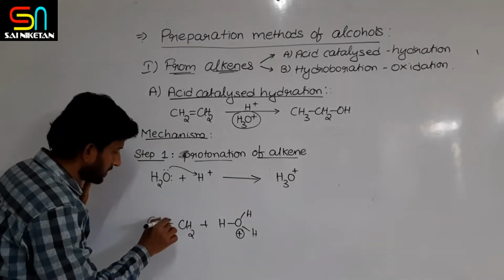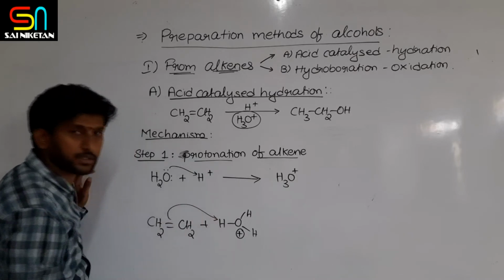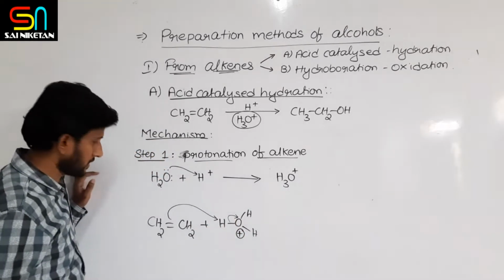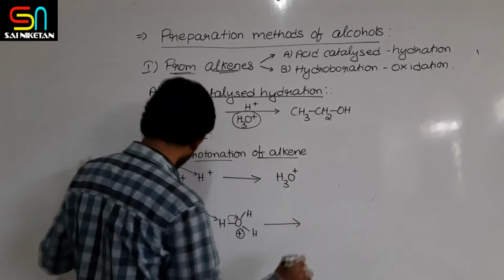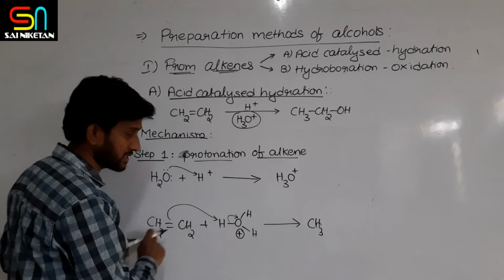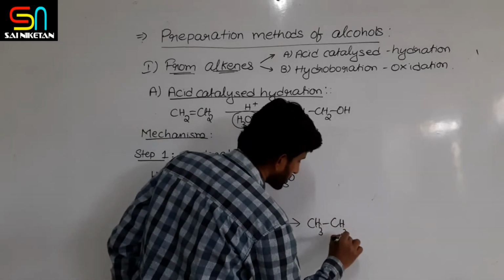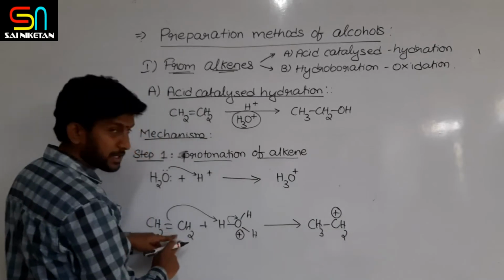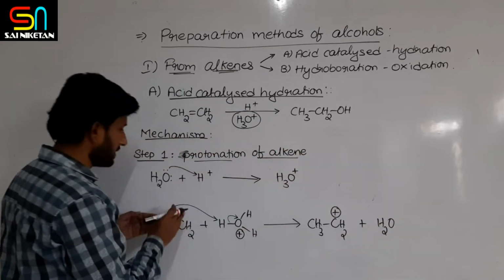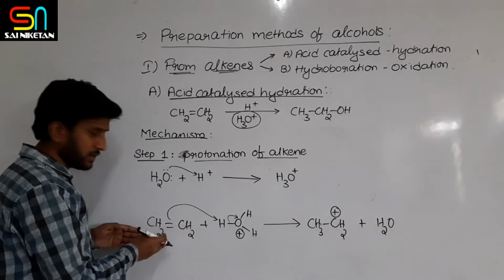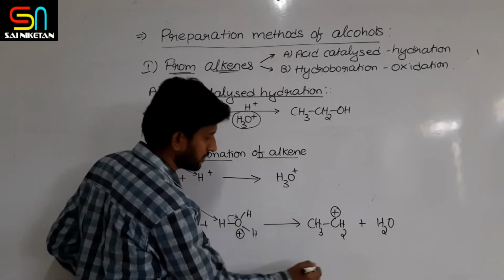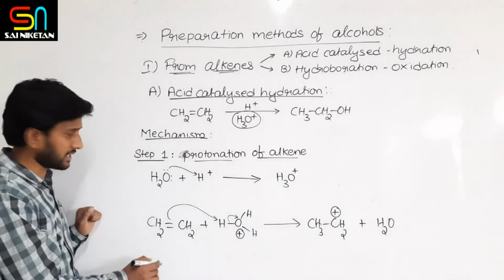That is, the pi electrons take one proton and the bonded pair shifts here. So you will get CH3, CH2 plus, because this will have 3 valency, plus H2O. Like this, in the first step, the proton is taken by the unsaturation and you get a carbocation.